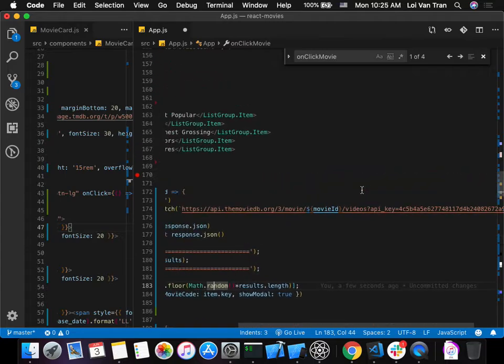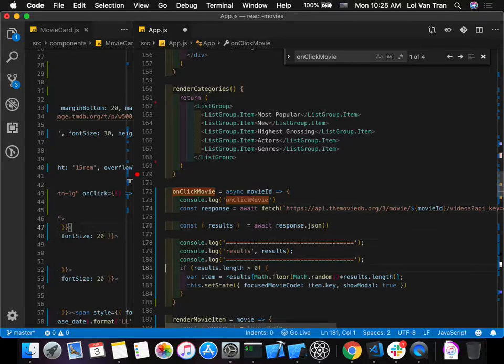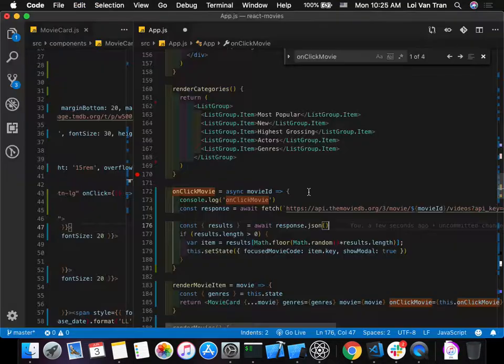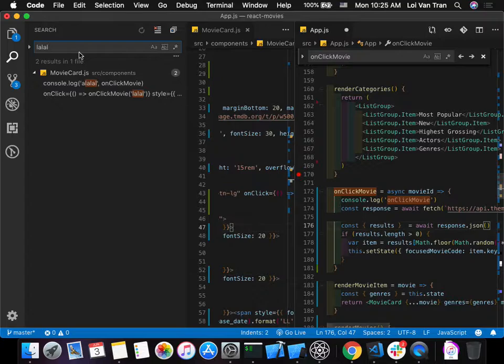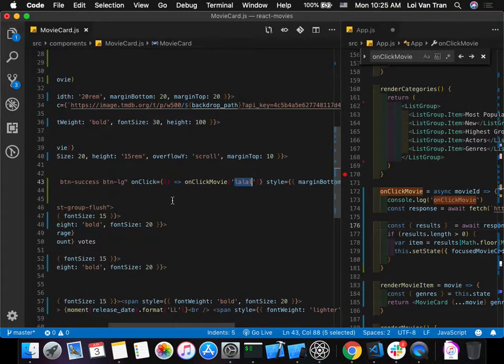What's wrong with the URL here, Charles? Okay, let's think about this. You don't think the movie ID is right? Oh, right, yeah. Okay, my bad, I hard-coded. So we figured out what's wrong here, guys? What's wrong here?